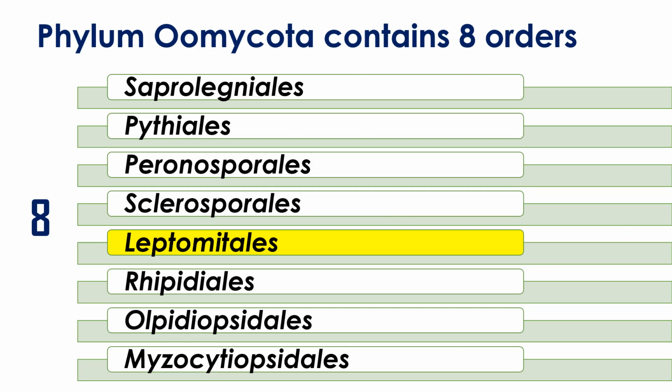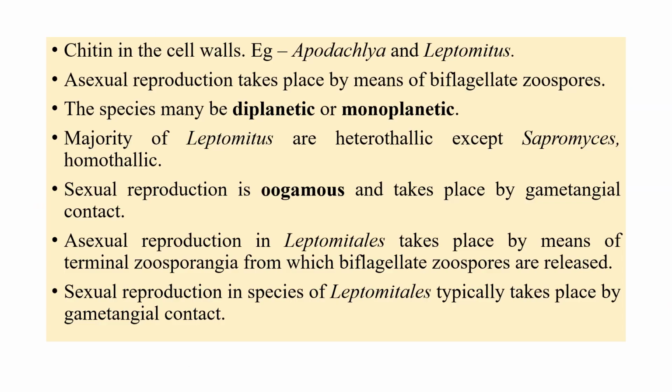Before, we have discussed Saprolegniales, Pythiales, Peronosporales and Sclerosporales. Now the order is Leptomitales. It's a very small order only. The cell wall of this order Leptomitales generally contains chitin. Examples are Aphanomyces and Leptomitus.